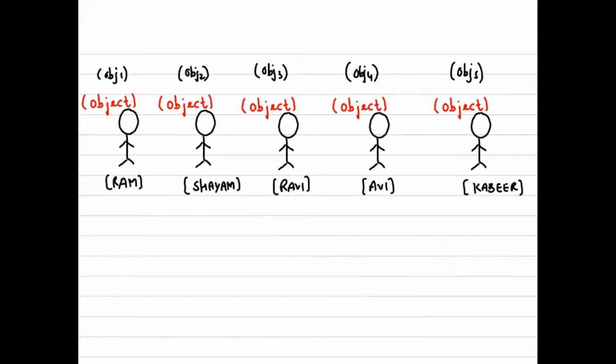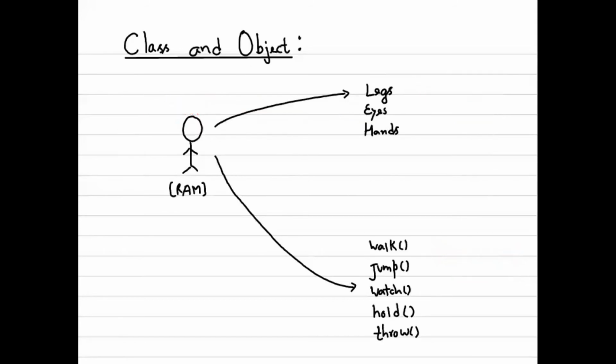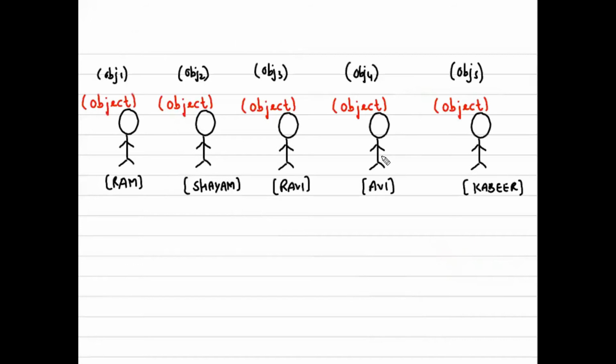They all have the same attributes we have discussed: legs, eyes, hands, and many more. All these objects are going to share the same attributes, and by using those attributes, these objects can perform certain tasks.